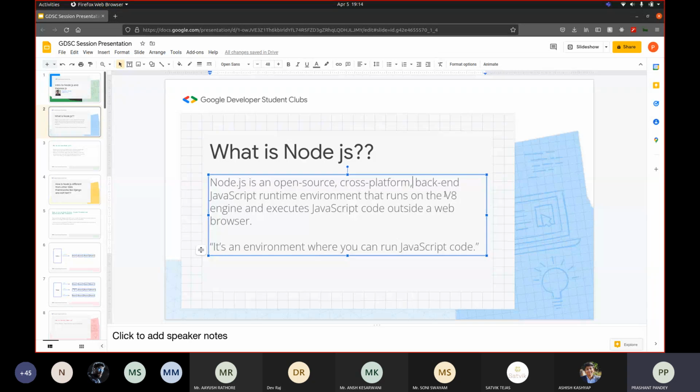It is based on the V8 engine that is a part of Chrome. So what the V8 engine is, it is the core that helps us run JavaScript code in Chrome. It is the main part that runs JavaScript code. This is the part present in Chrome, and every other browser has its own JavaScript engine that helps it run JavaScript code. For example, I think in Safari, it's something like Monkey or something. It's called something like that. I don't remember the name correctly, but that's what it is, a JavaScript engine. And that's a short introduction on Node.js.